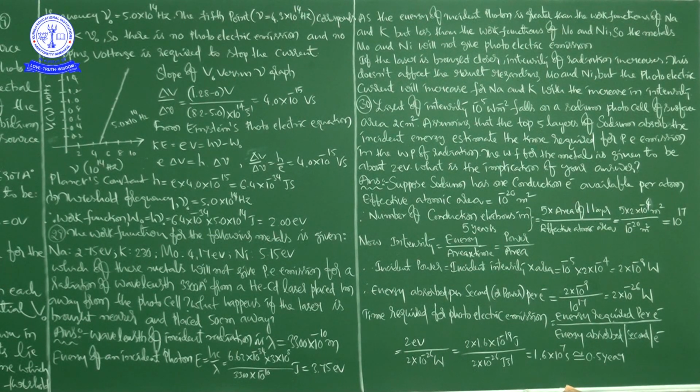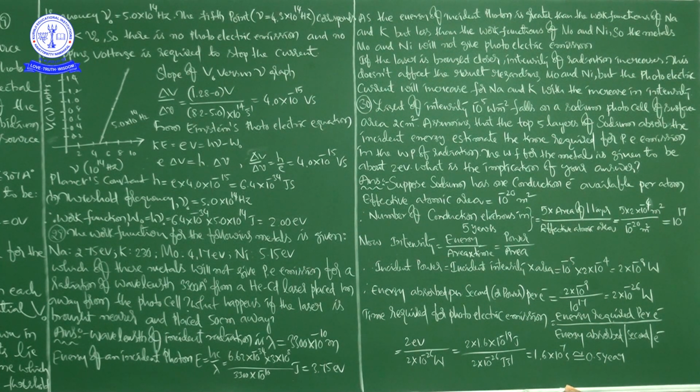Which of these metals will not give photoelectric emission for a radiation of wavelength 3300 angstrom units from a He-Cd laser placed 1 meter away from the photocell? What happens if the laser is brought nearer and placed 50 centimeters away?